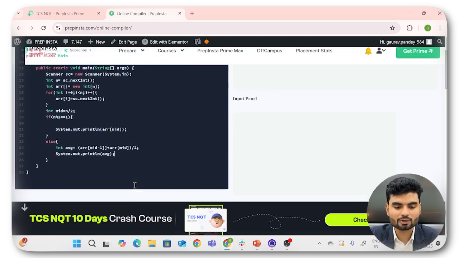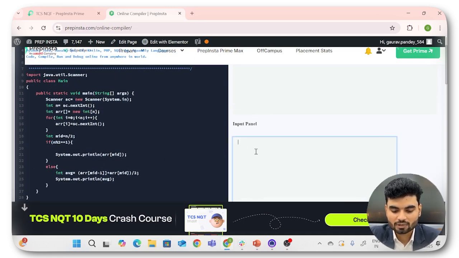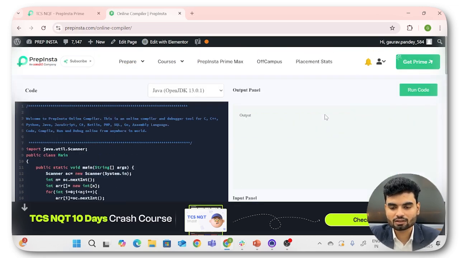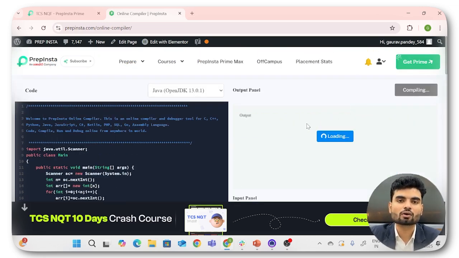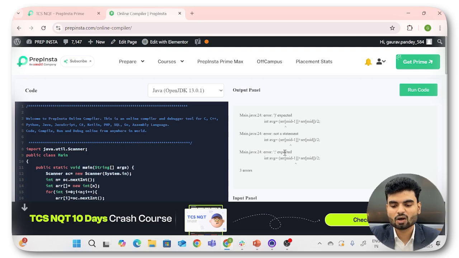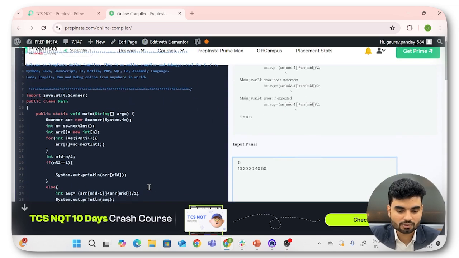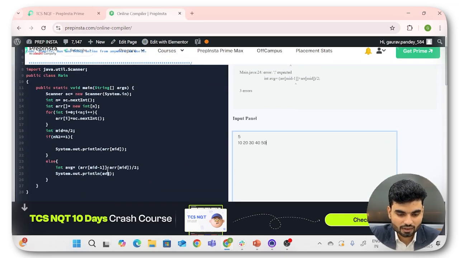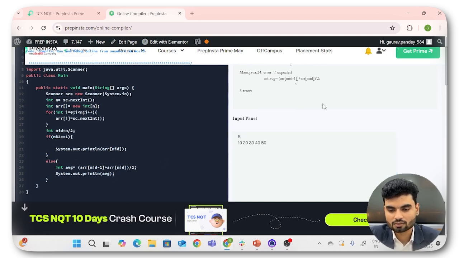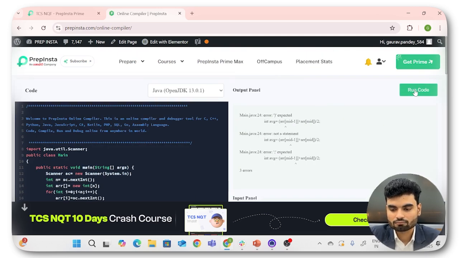We'll take the input value now. In the input panel, the size was 5. We'll pass the values, let's say 10, 20, 30, a similar value we had in the input, 50. We'll run this particular code and see if it is working fine or not. Oh no, what happened? Okay, I made a mistake here. A syntax error. One square bracket was extra. No worries. It has been fixed now. Let's see again.